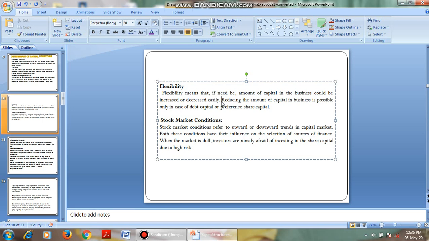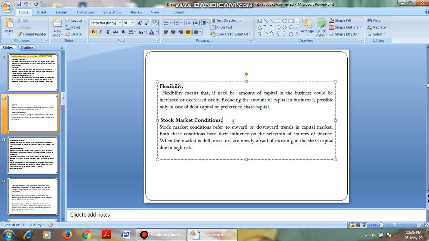If it is flexible, we can increase or decrease the capital. If it is rigid, we cannot do anything. So if we want to change the debt portion, we can change the debt portion. If we want to change the equity portion, we can change the equity portion. Reducing the amount of capital in the business is possible only in the case of debt capital or preference capital. That is, based on our flexibility, we can change the capital structure.